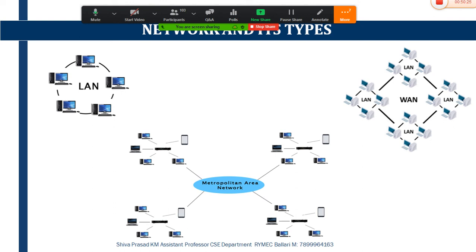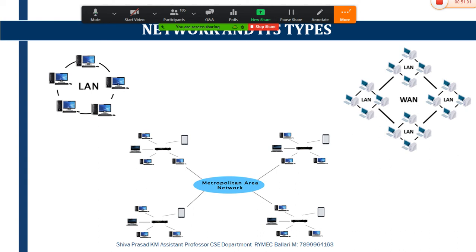And this particular LAN is of less cost and uses less expensive hardware such as hubs, network adapters, and Ethernet cable. Connecting one system with the other system using the wire is called an Ethernet cable. That particular wire we consider as an Ethernet cable, and this is what LAN is about.